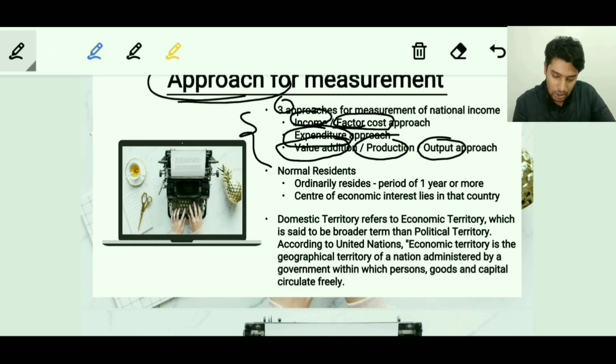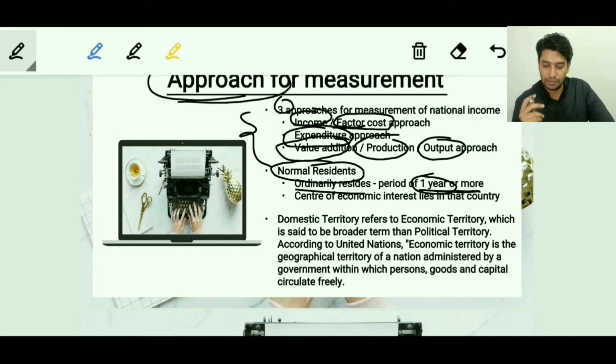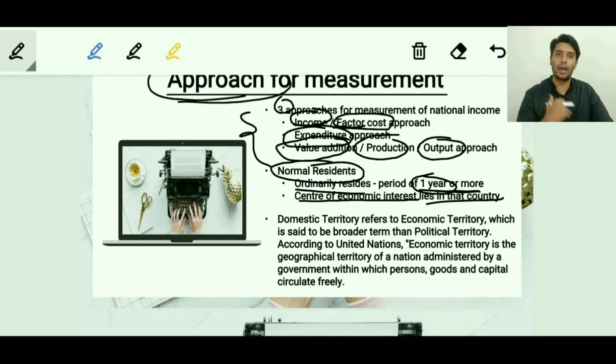Have a look there. The next thing which I wanted to discuss is about normal residents. Time and again in the discussion of national income we read about the term normal resident. So who are these normal residents? Normal residents are those individuals who ordinarily reside in India for a period of 1 year. So remember the figure, 1 year or more is important, and also there is another condition. The condition is that their center of economic interest lies in the country. Those individuals will be called normal residents. Not expecting a question on it, just trivial information in case they ask you a question.